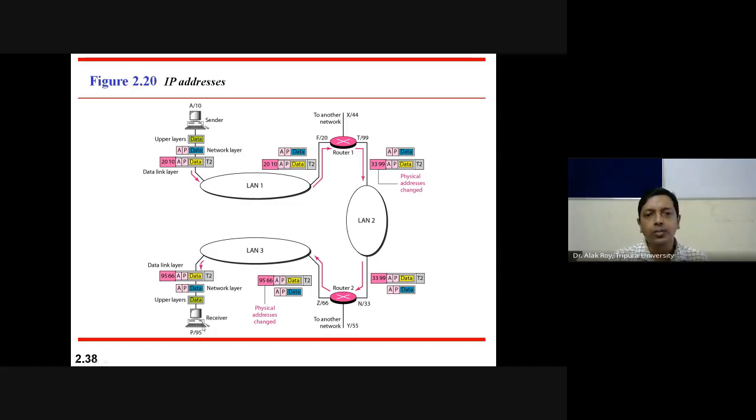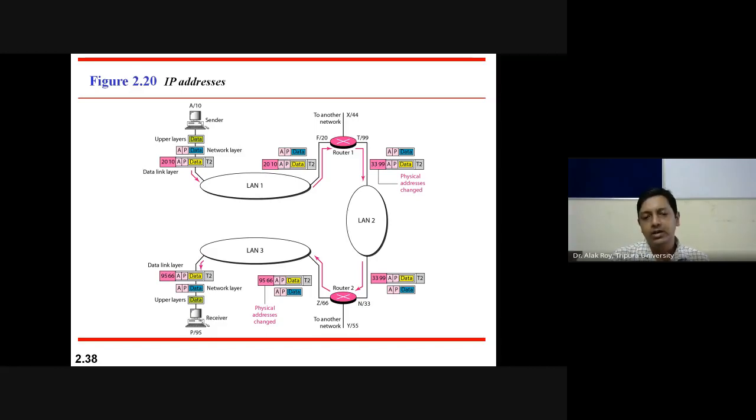See, in the whole figure, the data is unchanged. Okay, and the network layer A and P together is your header part of the network layer, plus data is unchanged. In each hop the physical address is changed. Okay, only at the receiver does the network layer discard the header information consisting of A, P, and AP is dropped. The data is transmitted to the upper layer.